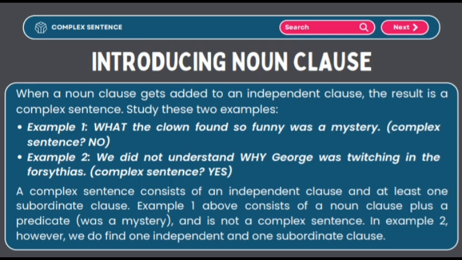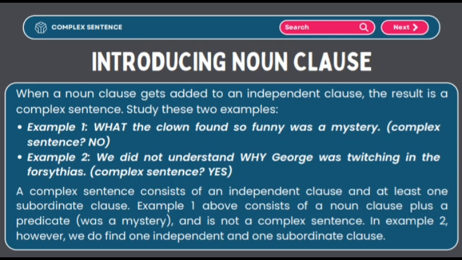When a noun clause gets added to an independent clause, the result is a complex sentence. Study these two examples. Example 1: What the clown found so funny was a mystery. Is this a complex sentence? No. Example 2: We did not understand why George was twitching in the forsythias. Is this a complex sentence? Yes.